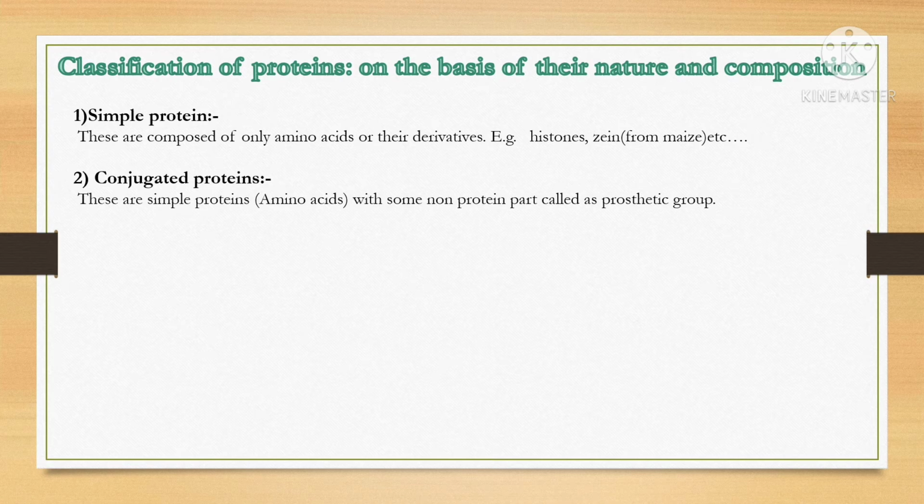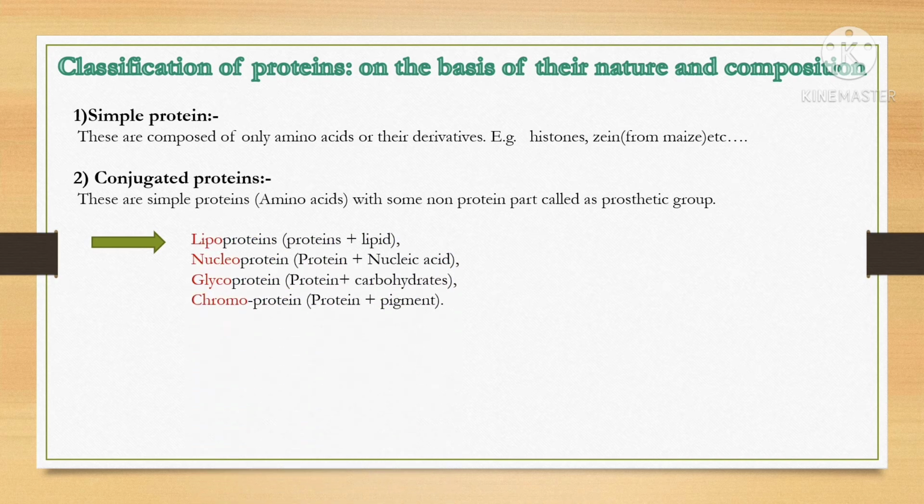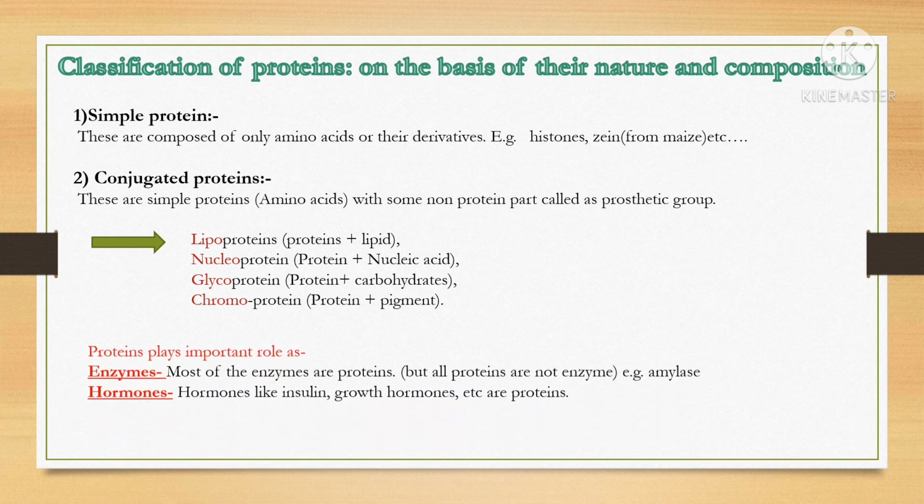Second is the conjugated protein. These are simple proteins or amino acids with some non-protein part called a prosthetic group. You can see some examples of conjugated proteins here, like lipoprotein. Lipoproteins are made up of a protein part plus a lipid part. In the protein part amino acids are present, and the other group is the lipid. Lipo means lipid. Next is nucleoprotein, protein plus nucleic acid. Glycoprotein, protein plus carbohydrate. Chromoprotein, protein plus pigments.